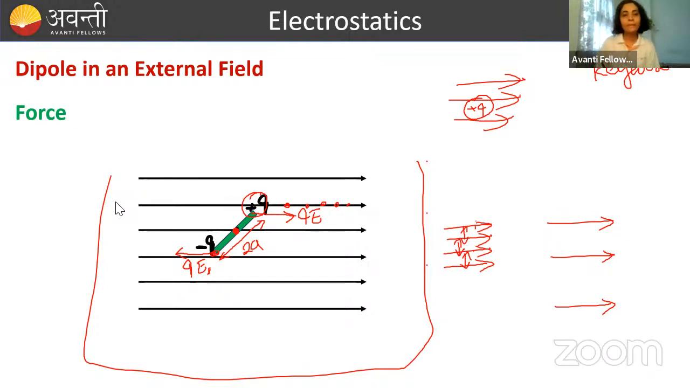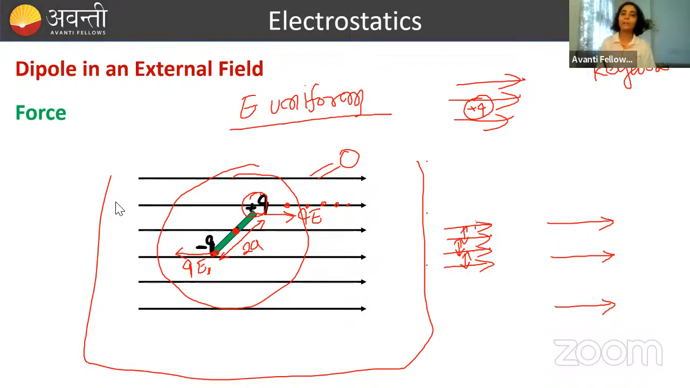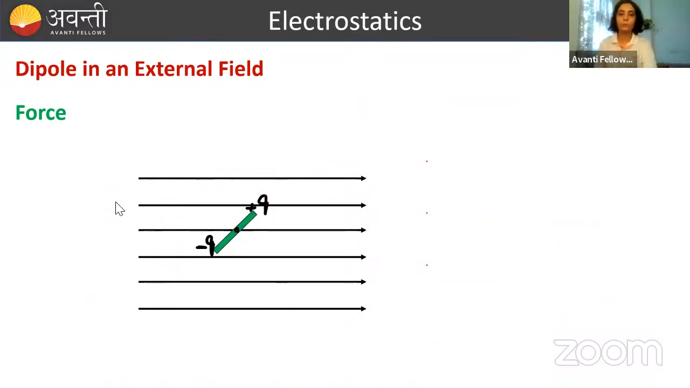Done. So if electric field is uniform, it means E will be constant, and if E is constant, then force on the positive charge is qE, on the negative charge is qE again, and both are equal and opposite. So net force acting on the dipole will be zero when electric field is uniform. So if electric field is uniform, then we will say force acting is what? Zero. Done.